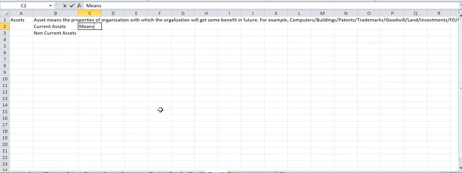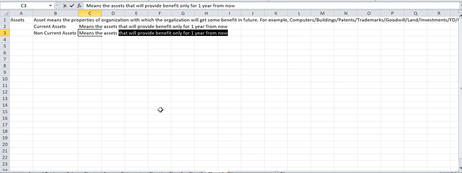So current assets means the assets that will provide benefit only for 1 year from now. Okay, long term asset means the assets that will provide long term benefits. Long term benefits means more than 1 year from now, right? Now let us plot some of the examples.